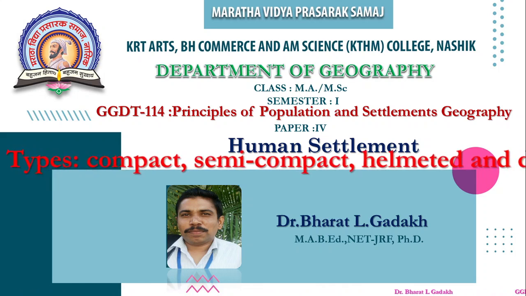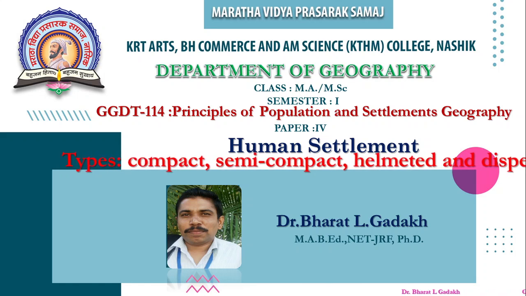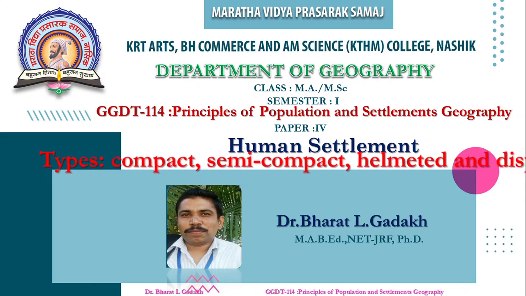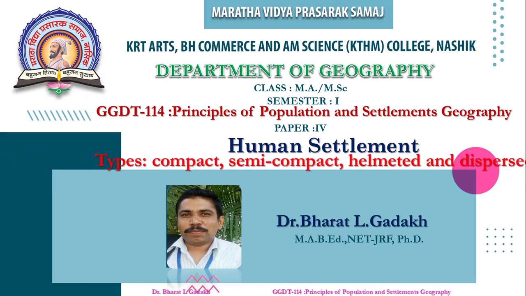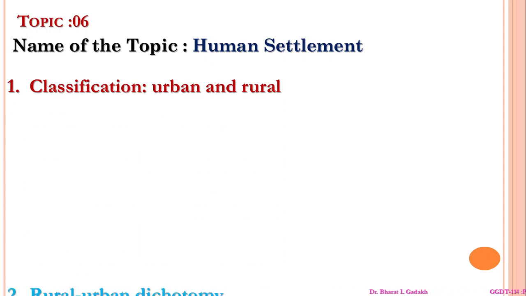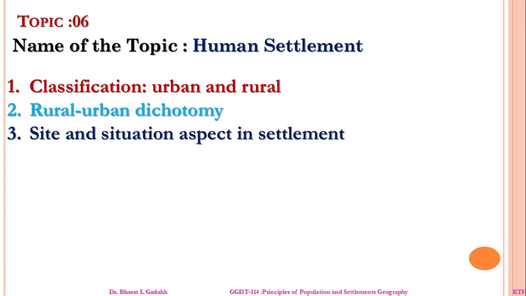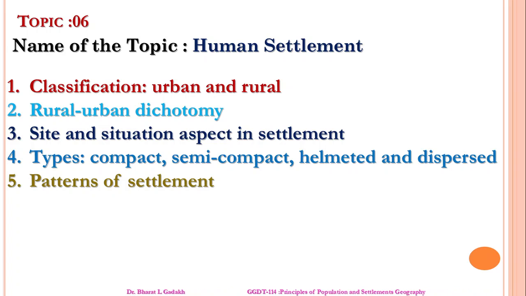In the last lecture, we already discussed what is meant by site and situation in human settlement. Now we go one by one through the different types of settlements. This is topic number 6, human settlement: the classification of urban and rural and urban economy, then site and situation aspects in rural settlement, types of compact, semi-compact, hamleted and dispersed settlement, then pattern of settlement. These topics are covered here.